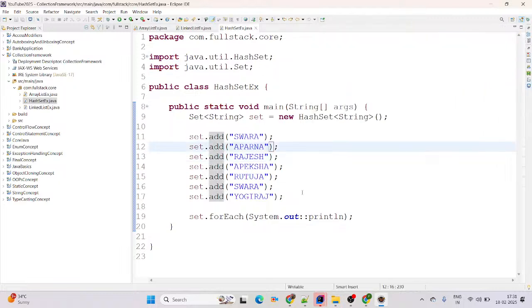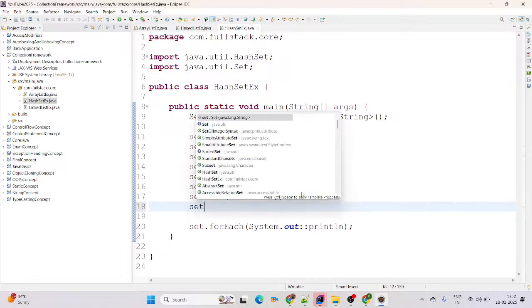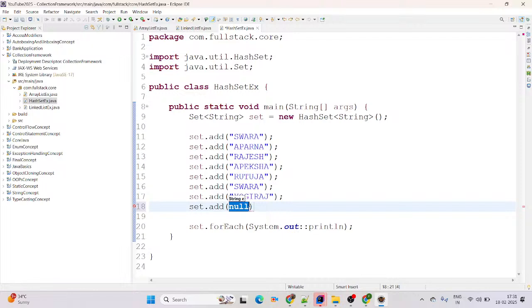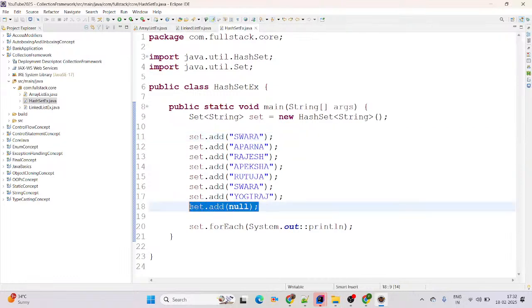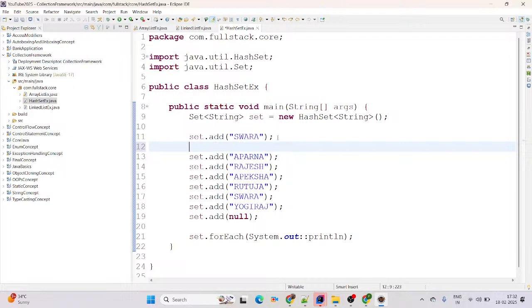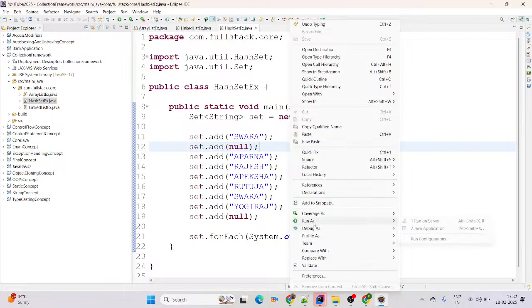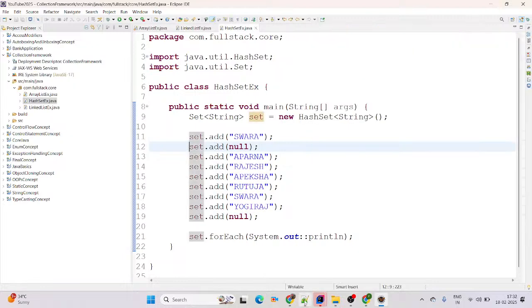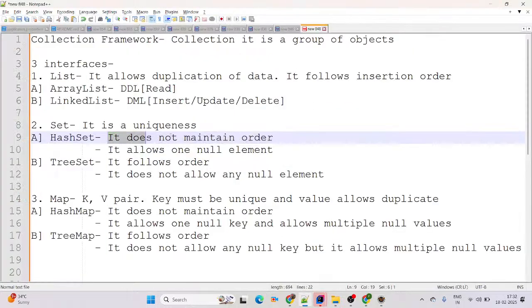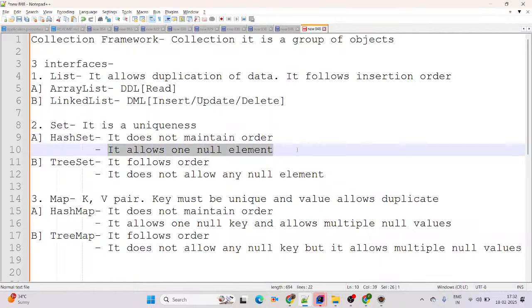Now I am just adding here a null element. You can simply consider set.add, I am adding here null. See, it allows one null element. Run as Java application. See on screen. Perfect. Again, if I am adding more than one null element, then see on screen again. It allows only one null element. If you are adding more than one null element, the last one will override the first one. It allows only one null element. Perfect. Then I hope you got the clarity of HashSet as well. Like it does not maintain the order, and it allows one null element.